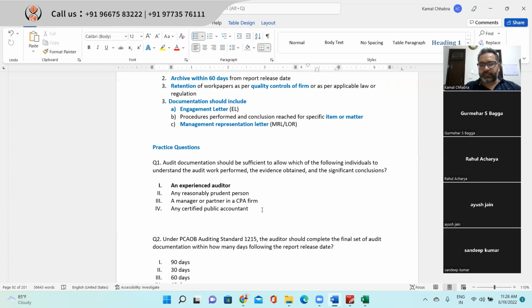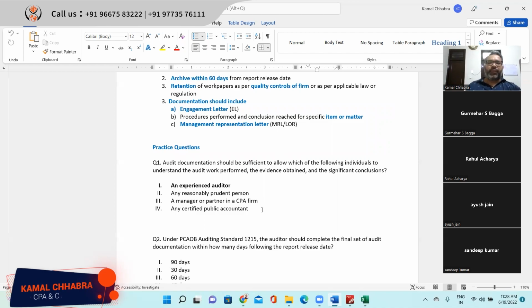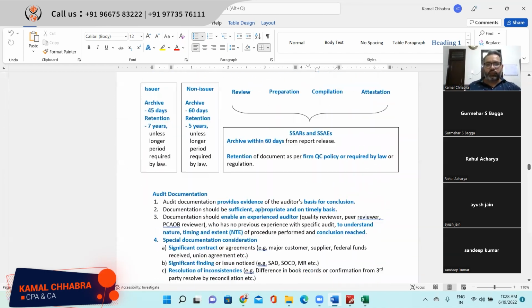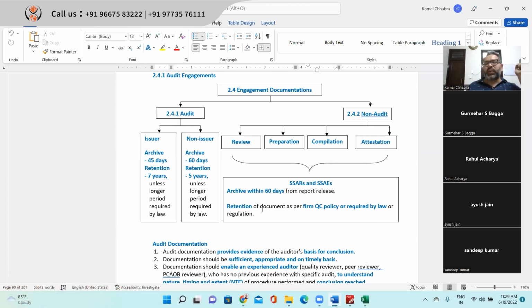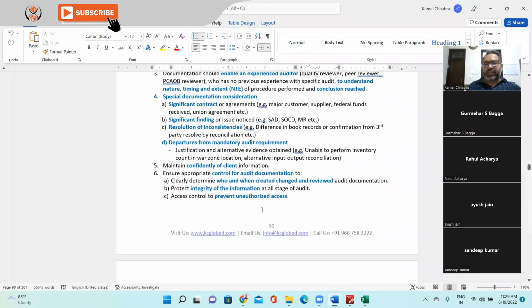Right? Make sense? So we are done with the documentation part. If you just go back, we understood audit documentation and non-audit documentation. In audit, we discussed issuer and non-issuer. In non-audit, we discussed review, preparation, compilation, and attestation. We discussed their retention policy, their archival policy, and the minimum documentation required in each respective area. Right? Make sense?